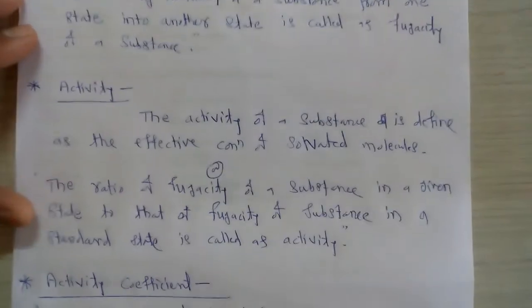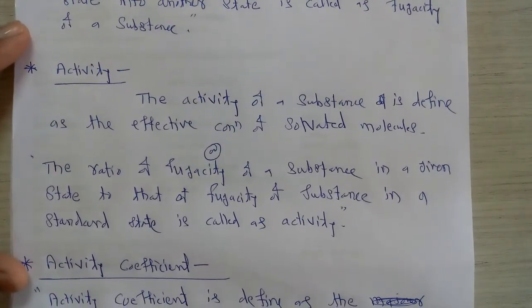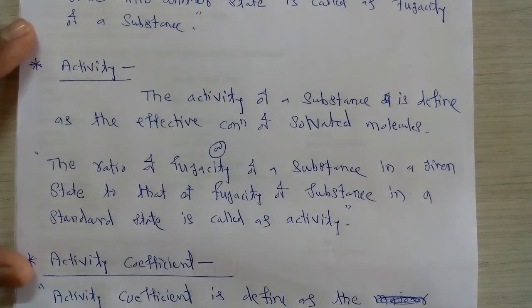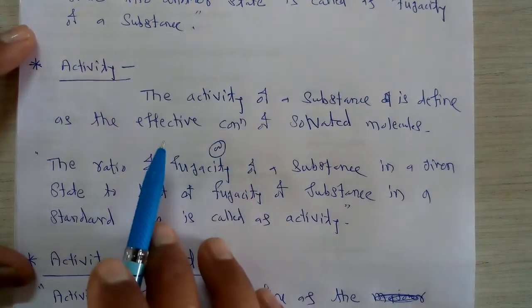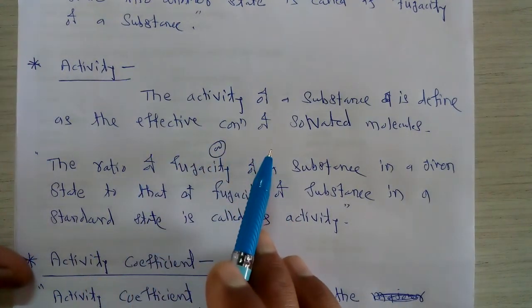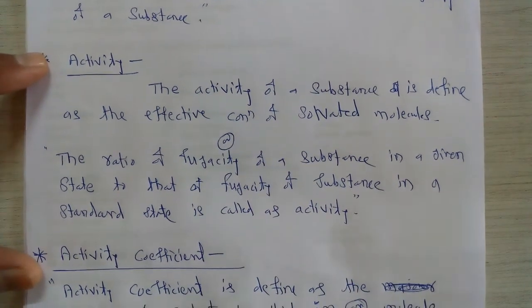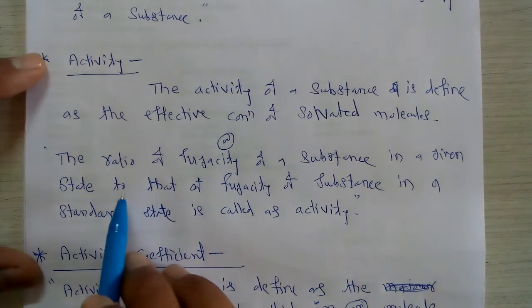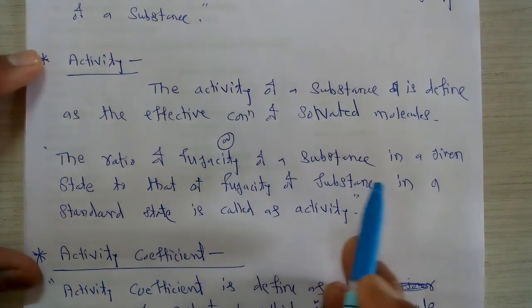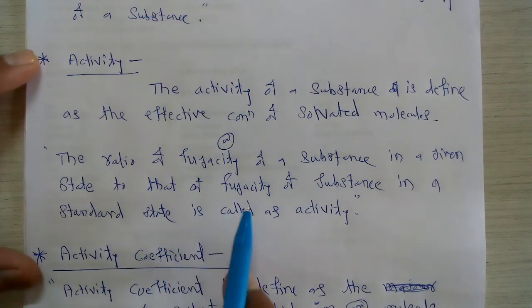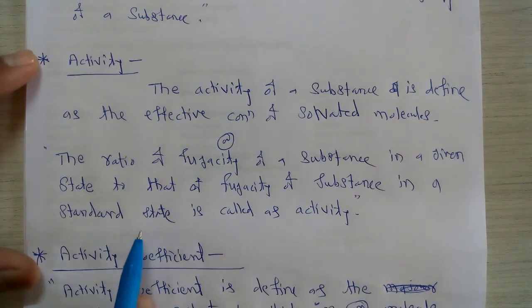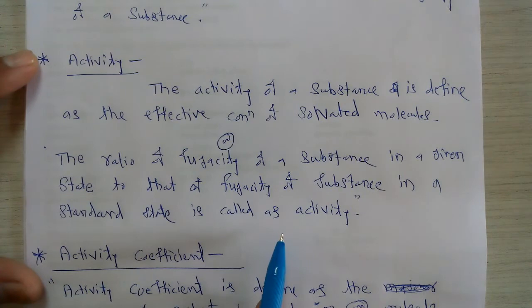Second is called activity. So what do you mean by activity? Activity is defined in two different ways. The activity of a substance is nothing but the effective concentration of the solvated molecules. Or in other words, we may define activity in terms of the fugacity of a substance in two different states: the ratio of the fugacity of a substance in a given state to the fugacity of the substance in a standard state is called the activity of a substance.